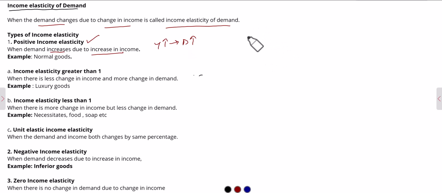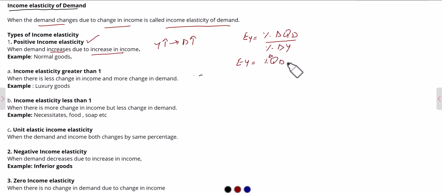So here is the formula for elasticity of income. EY is equal to the percentage change in quantity demanded due to the percentage change in income. Here the percent sign is showing percentage, delta is for change, and QD is quantity demanded. Again, this is the percentage sign and delta is for change, and Y is showing income. So elasticity of income is equal to the percentage change in quantity demanded divided by the percentage change in income.